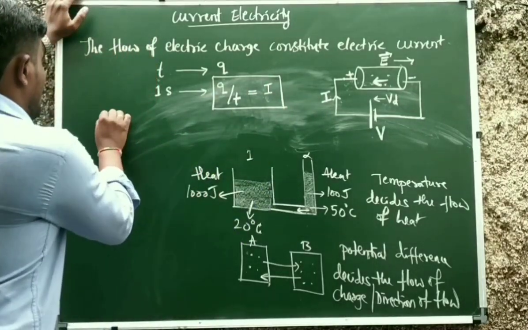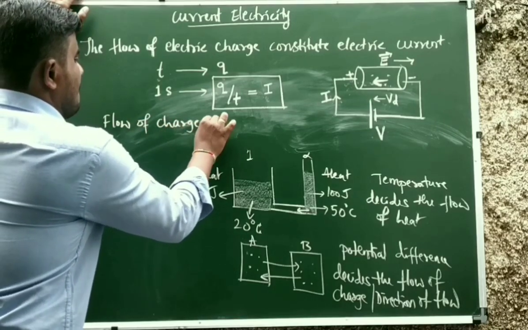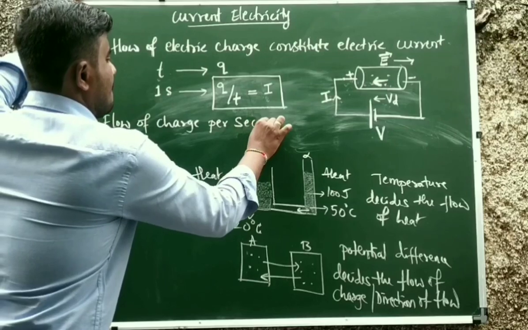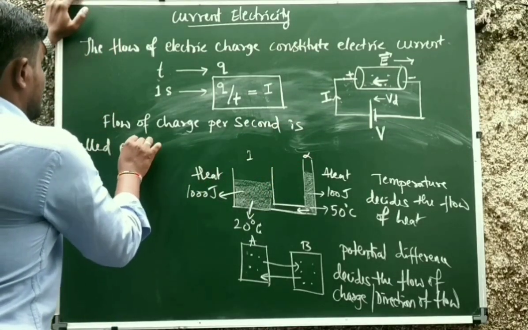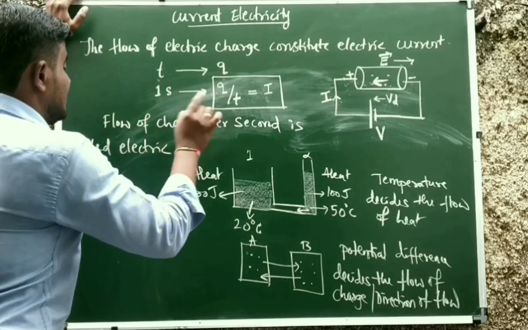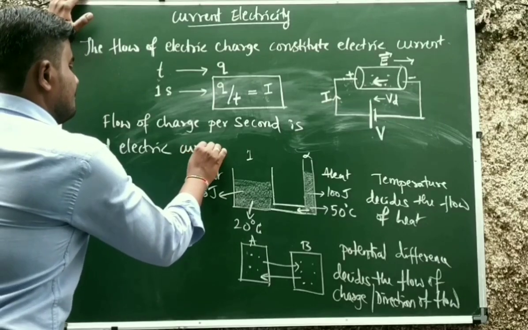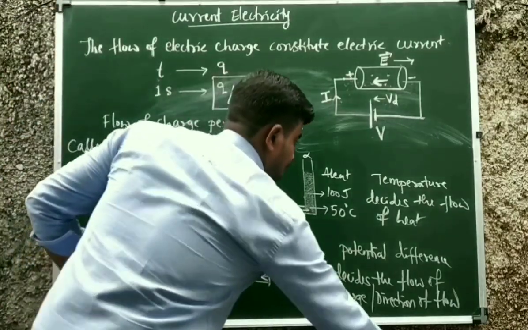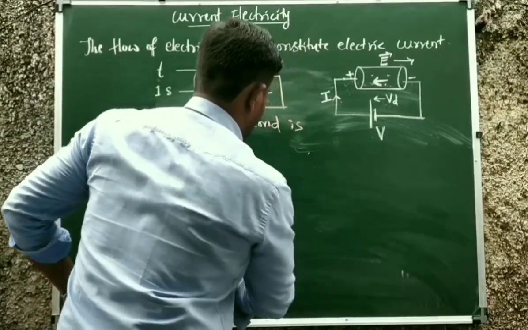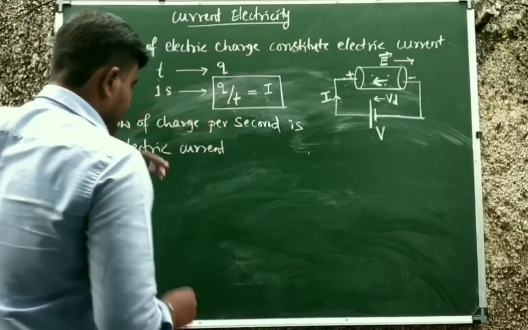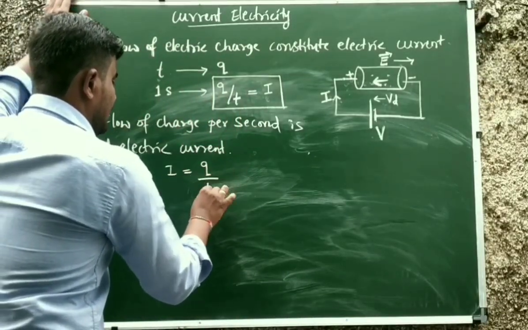So this is the formula for electric current. The flow of charge per second is called electric current. And remember, my dear students, this electric current flow depends on what factor? Potential difference. Therefore, I is equal to Q divided by T.